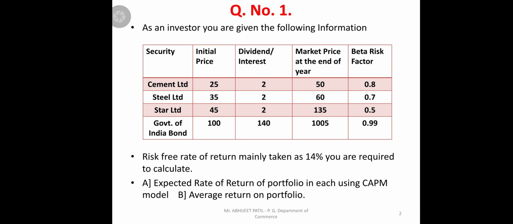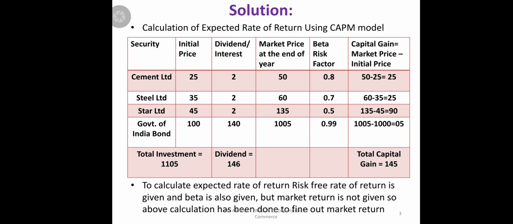Now, first, when you calculate expected rate of return, we should calculate the market return, and then go for the expected rate of return. After calculating the expected rates of return, we can take an average of all four, and we'll get the average return on the portfolio of this given information. So let's solve these problems. First we make the calculation of expected rate of return using the CAPM model. Because we don't know the return, we should first find out how much return we generated, and for that purpose we should find the market return.